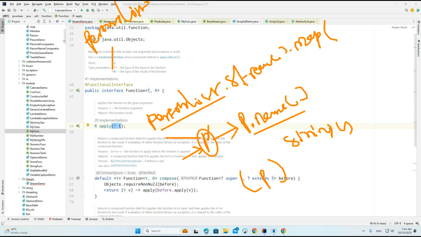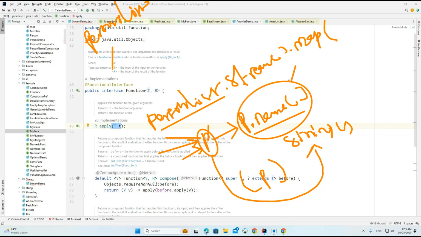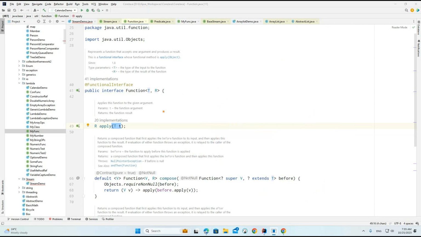But Person is the object. What we are doing here is converting from this person into the string type. But here, what objects are we going to be getting? Only the name of the person. We are not loading the entire object. From this person object, I am trying to load only the names here.